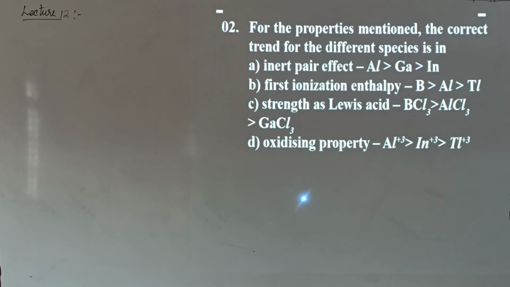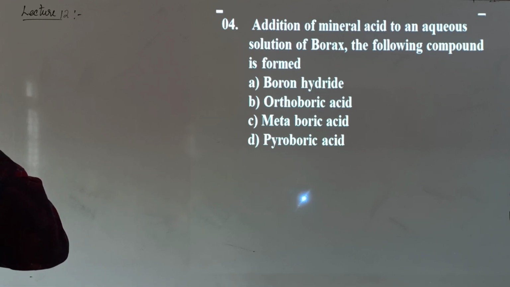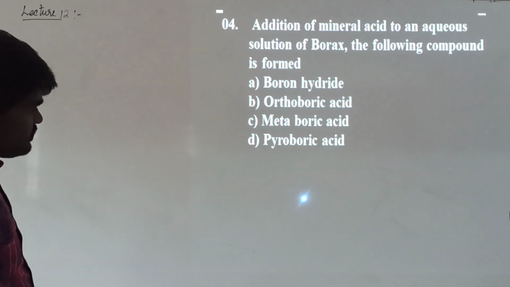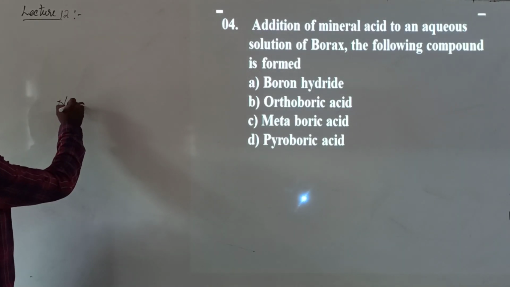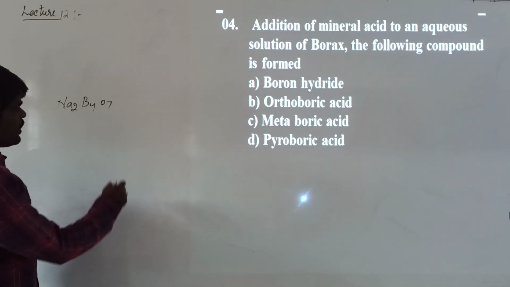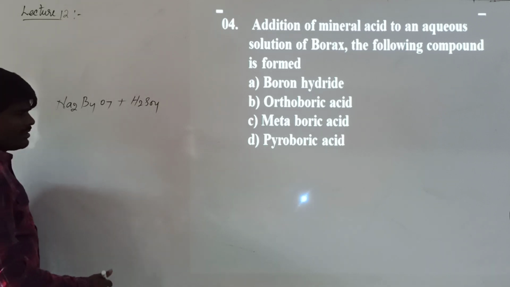Addition of mineral acids to an aqueous solution of borax, the following compounds are formed. See, what is borax? Na2B4O7 is generally called borax. Mineral acids are nothing but acids such as sulfuric acid, HCl, nitric acid.